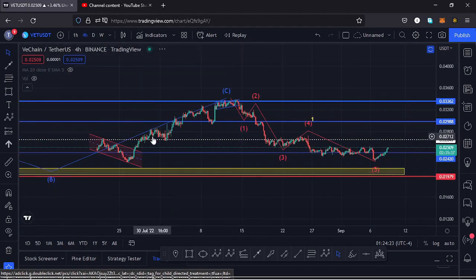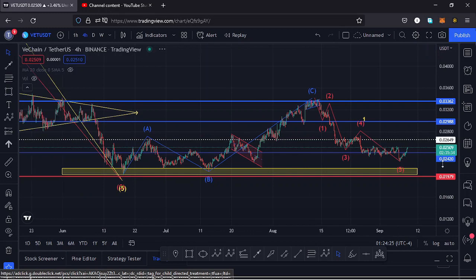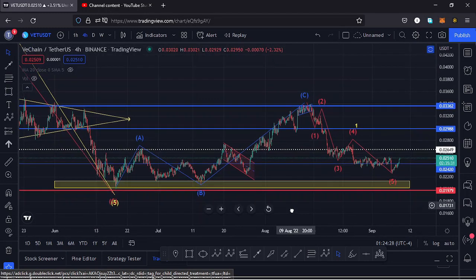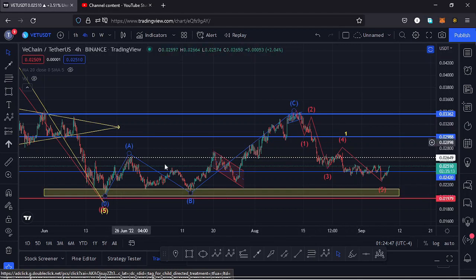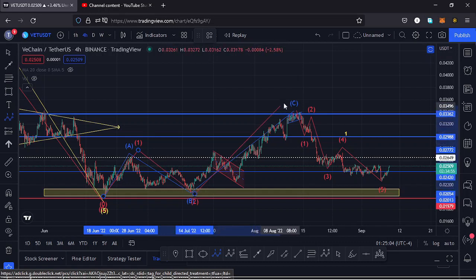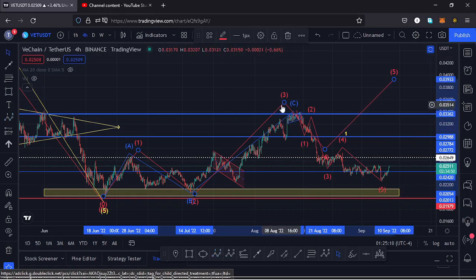If I jump to the 4-hour chart for further analysis, after making our low at around the $0.02 mark, we had been seeing higher prices in this movement to the upside, which gave us a high at around the $0.03362 mark. In my previous videos I was terming this movement to the upside as an Elliot wave structure, having this as the first wave. Then we saw a very nice movement to the lower side in the formation of a wave 2, then a wave 3, formation of a wave 4, then a wave 5, but that movement got invalidated the moment our wave 4 over here retraced into the high of that first wave, that is within this dotted line at around the $0.026 mark.